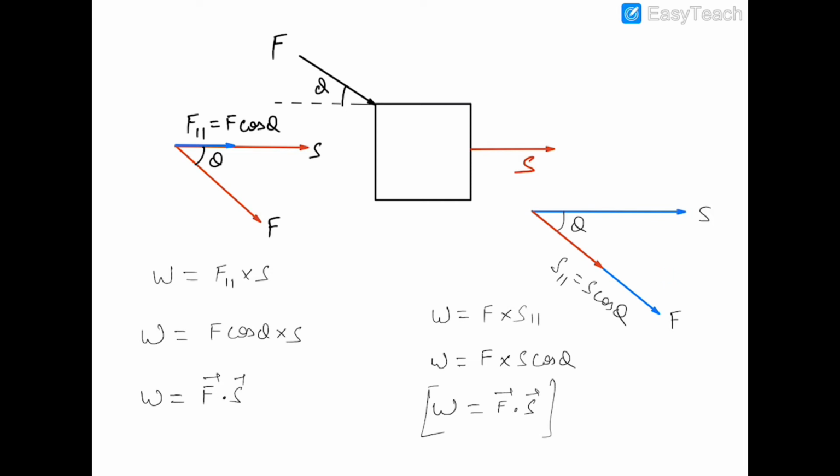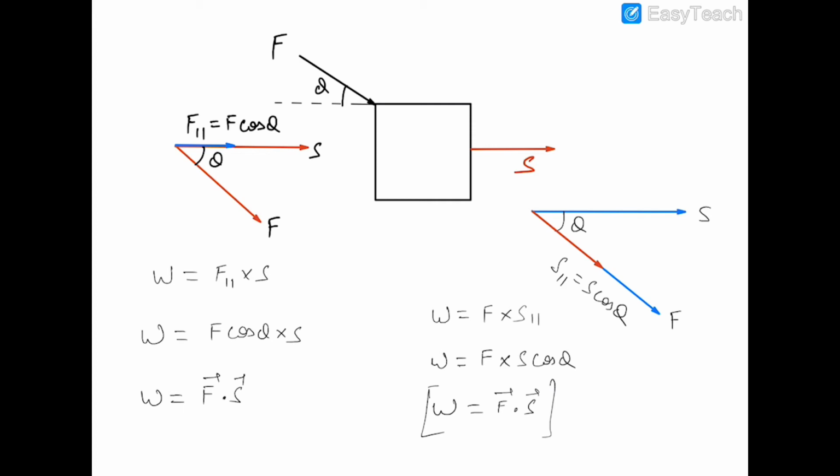Now in this second case, the displacement and force have an angle of theta. If we write the work done as F into S parallel, it means that work done is also the scalar multiplication of the distance which is parallel to the force and the total force applied on the body.